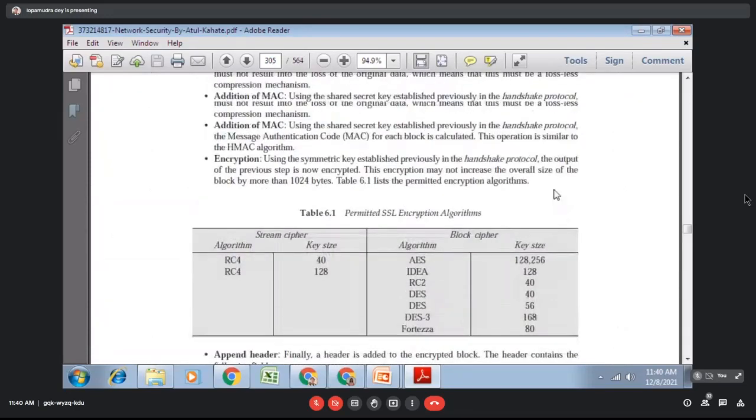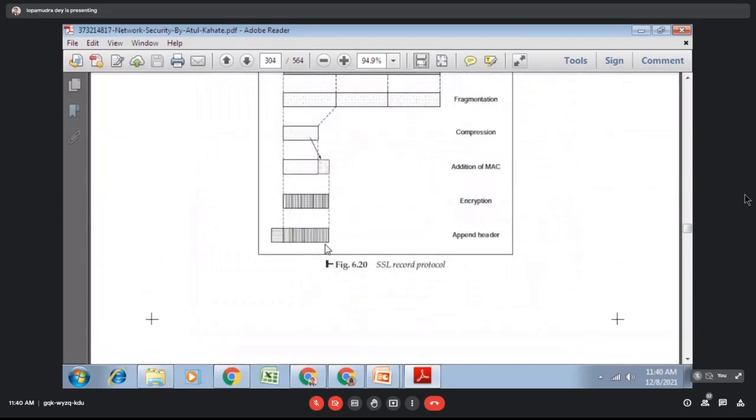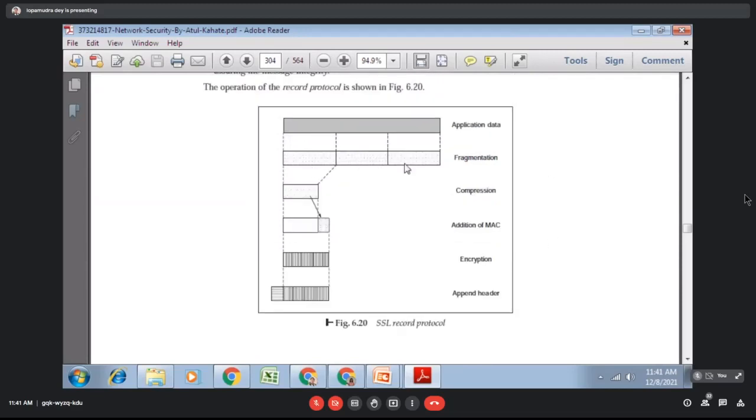Now when the receiver receives, the receiver will do just the opposite. From the header, it will get the information about which algorithm was used or some key related issue, then decrypt, then generate the MAC of the data. If this MAC and the receiver side MAC are the same, then they will say that the data is not tampered with during the transmission. Then they will use the same algorithm for decompression. Then all fragments will be added and the data will be received at the record protocol. So all these things are going on at the SSL layer. When the data is received by the SSL layer from the transport layer, the SSL layer will perform this operation. After that, the data will go to the application layer.